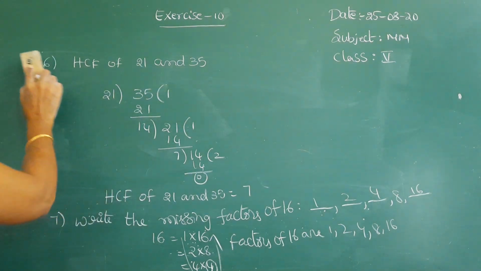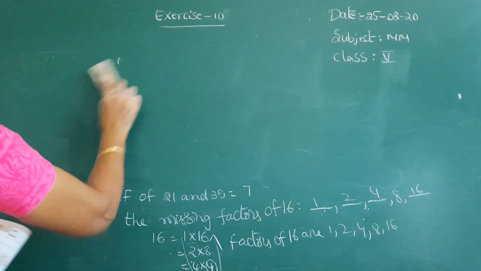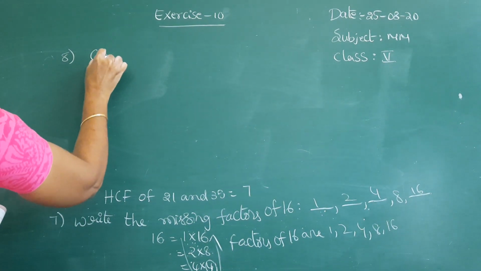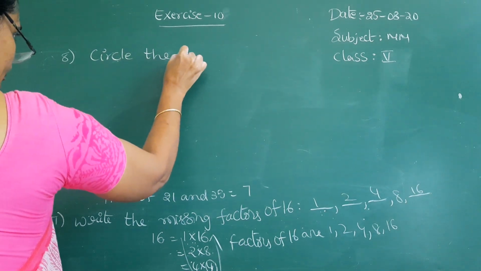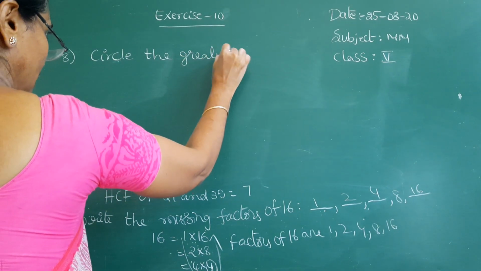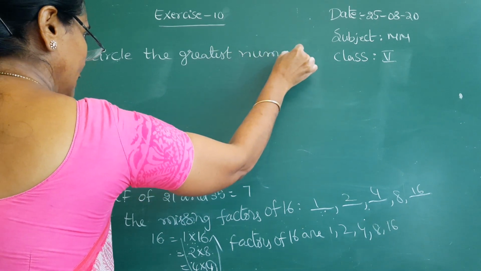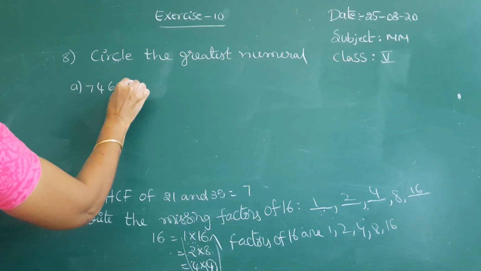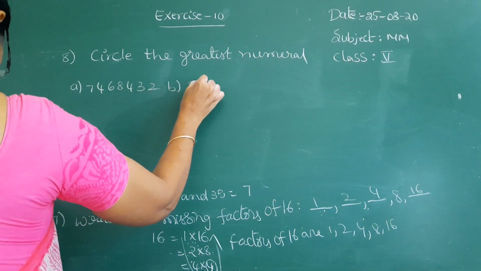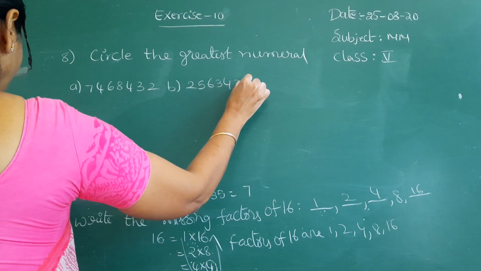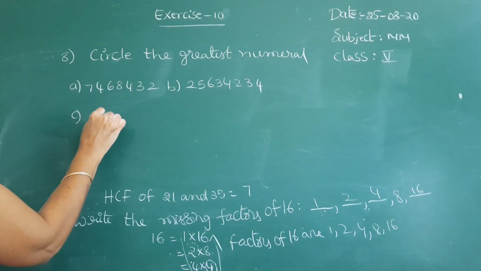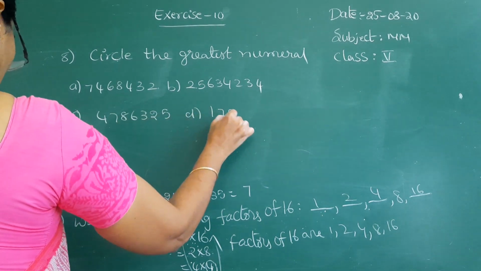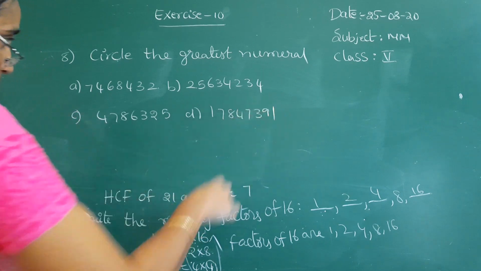See the next problem, circle the greatest numeral. Okay, circle the greatest numeral. Here they have given some numerals: 7 4 6 8 4 3 2. Second one 2 5 6 3 4 2 3 4. And next third one 4 7 8 6 3 2 5. And next 1 7 8 4 7 3 9 1.